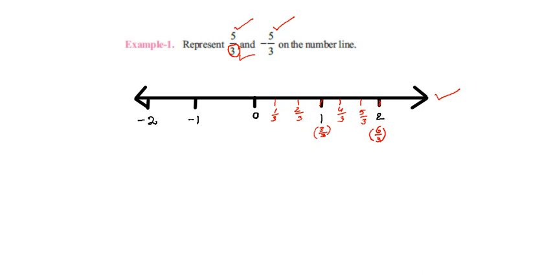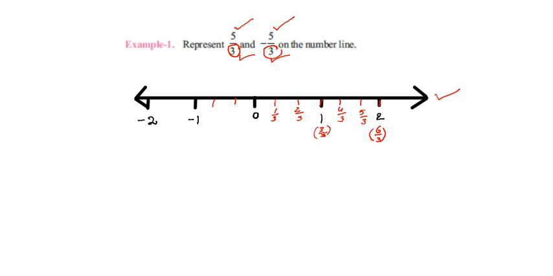What we did on the right side of 0, you may do the same thing on the left side of 0 also. Here on the negative side, 0 to minus 1 is 1 unit. You divide this also into 3 equal parts because the denominator of the second rational number, minus 5 by 3, is also 3.